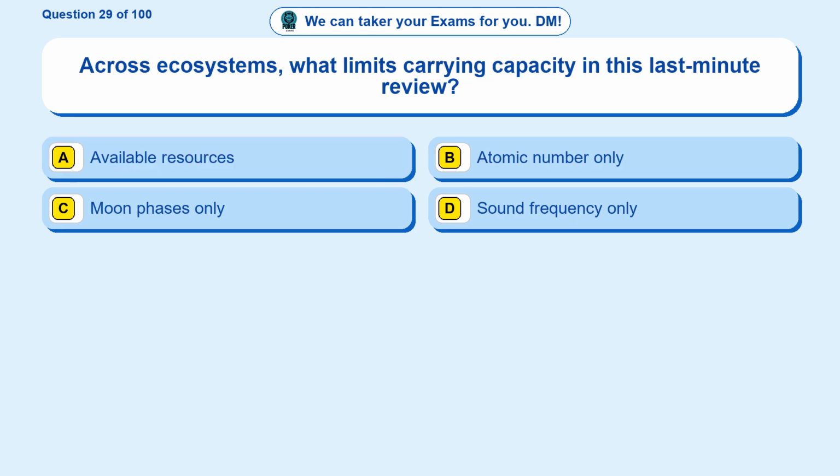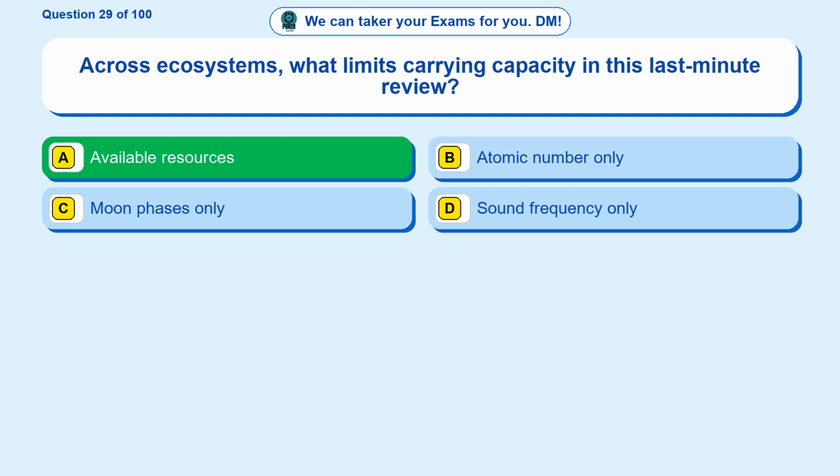Question 29. Across ecosystems, what limits carrying capacity in this last-minute review? Option A, available resources. Option B, atomic number only. Option C, moon phases only. Option D, sound frequency only. The correct answer is option A.